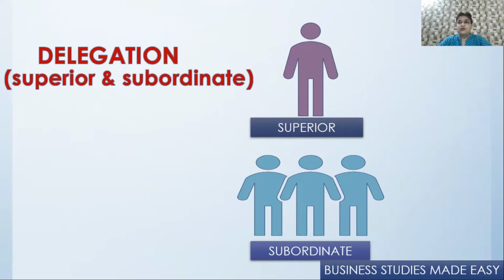If the salesman sells it to him because he's an old customer for $499 on credit, then he's not listening to the marketing manager. Then the marketing manager will say, why did you sell it when I told you not to? And suppose the salesman does not sell it for $499, then they're going to lose a very valuable and old customer. So the salesman is in a fix. Now, what would you do if you were in this situation? Think about it. I'll give you a solution. But before that, I'll explain what delegation is. This is delegation of authority by the superior to his subordinate, by the marketing manager to the salesman.